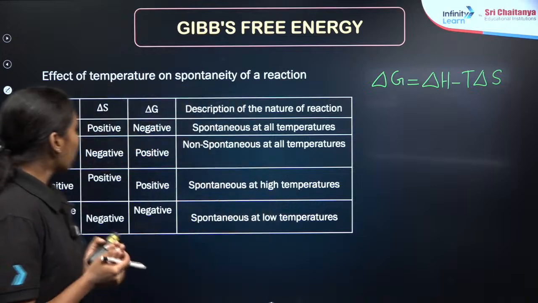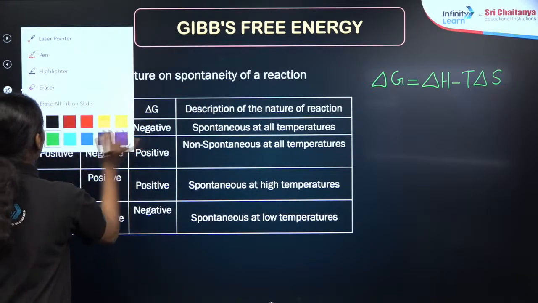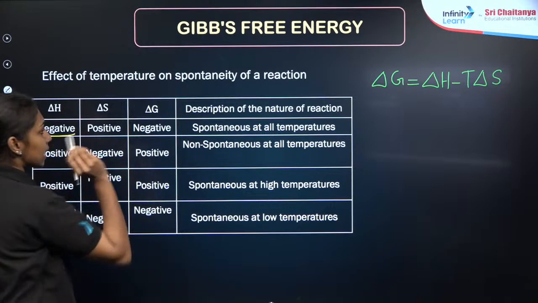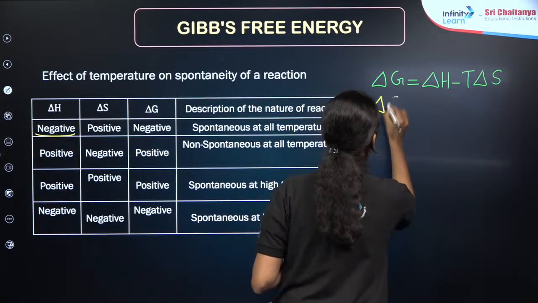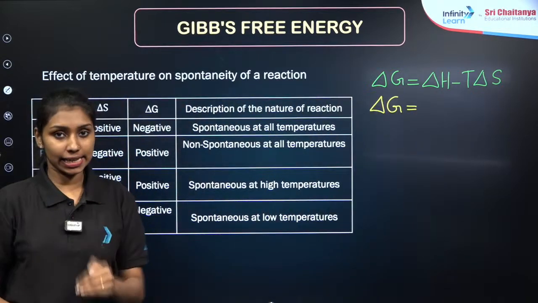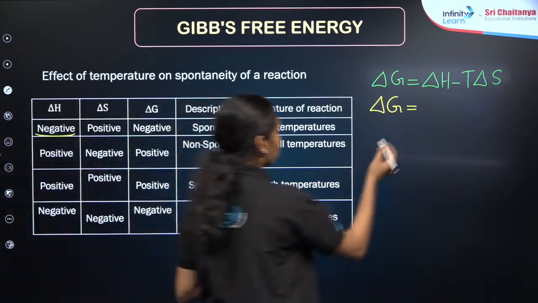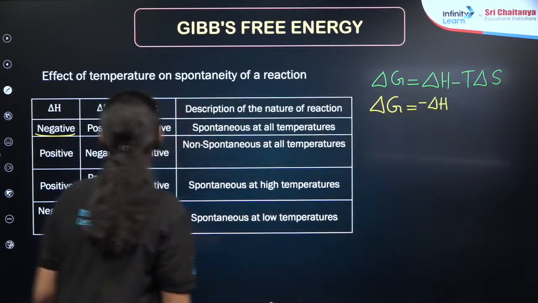Now, the first case I am taking here: delta H is negative, and delta S is positive.